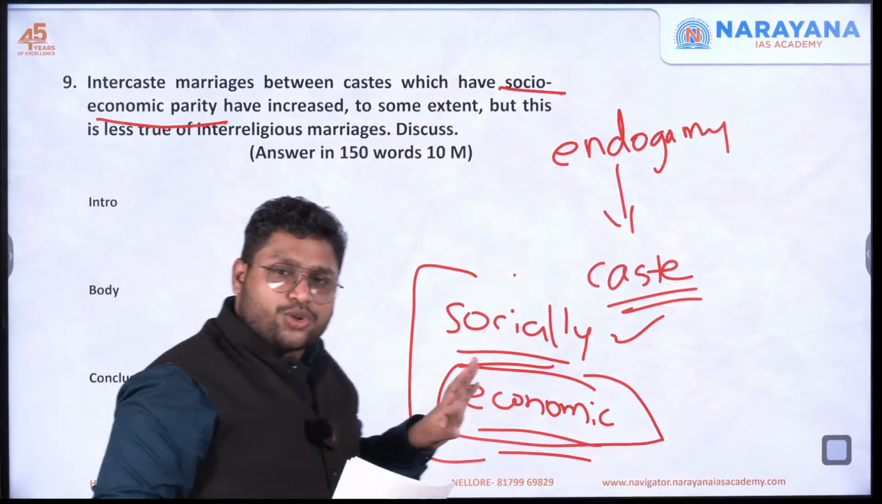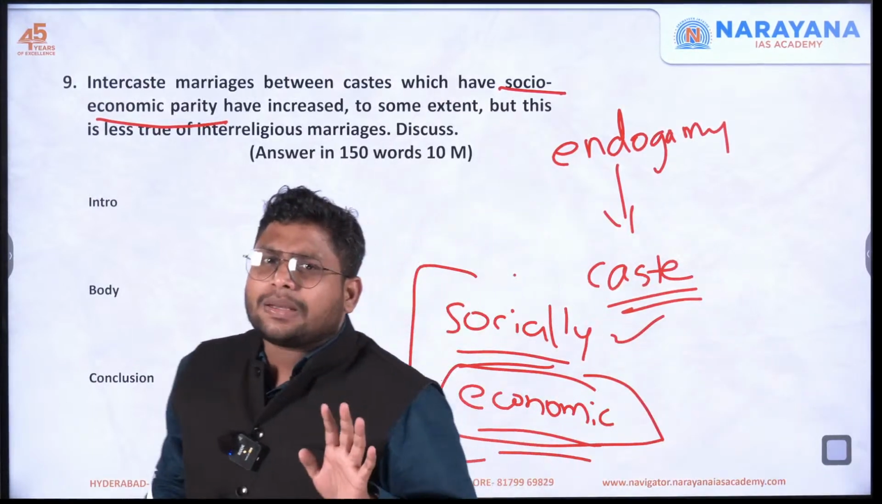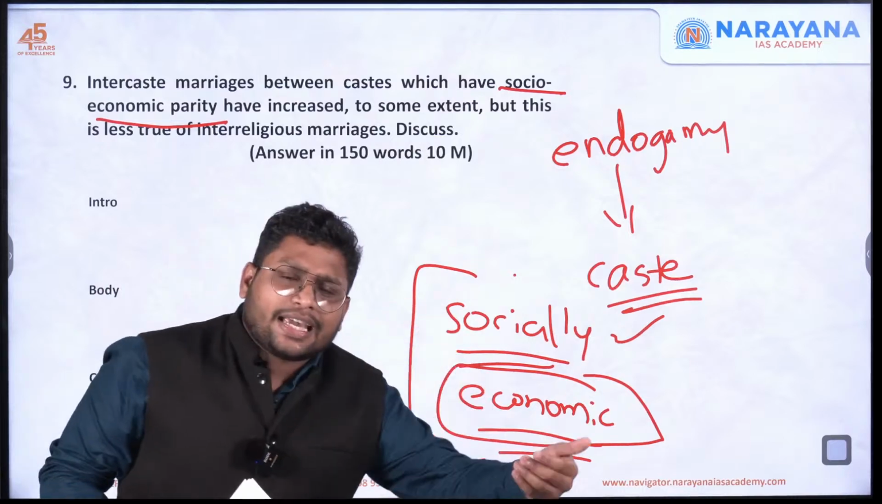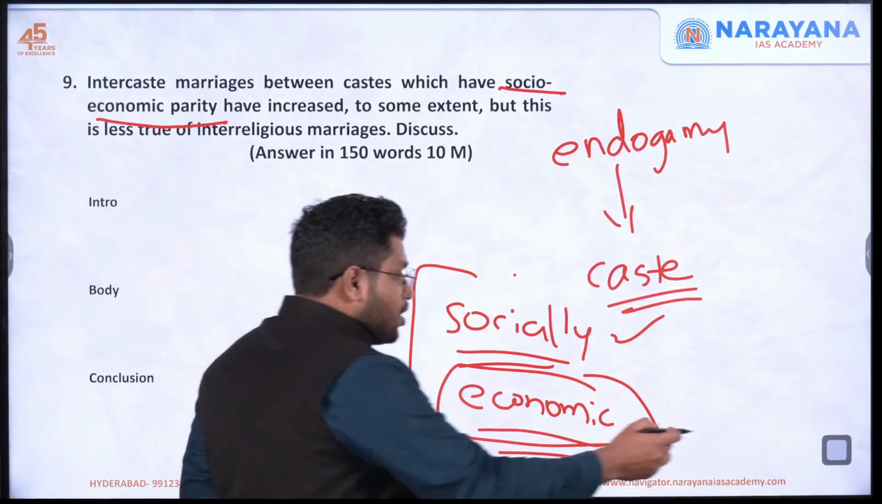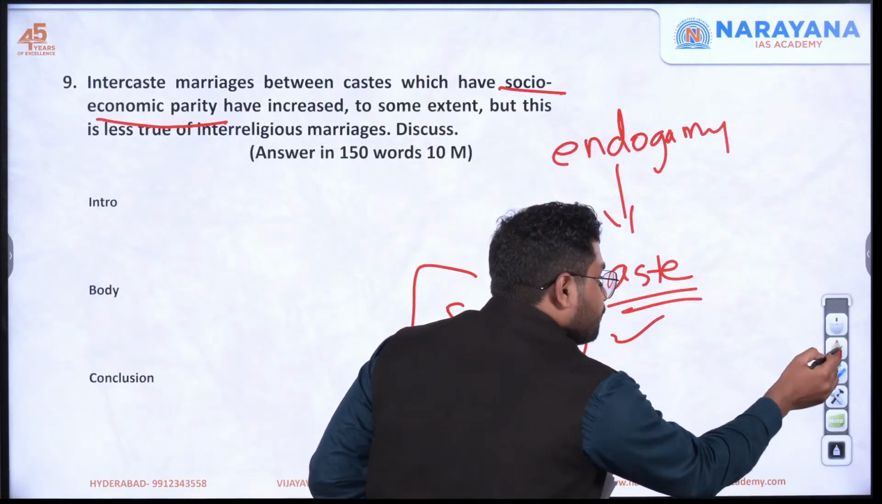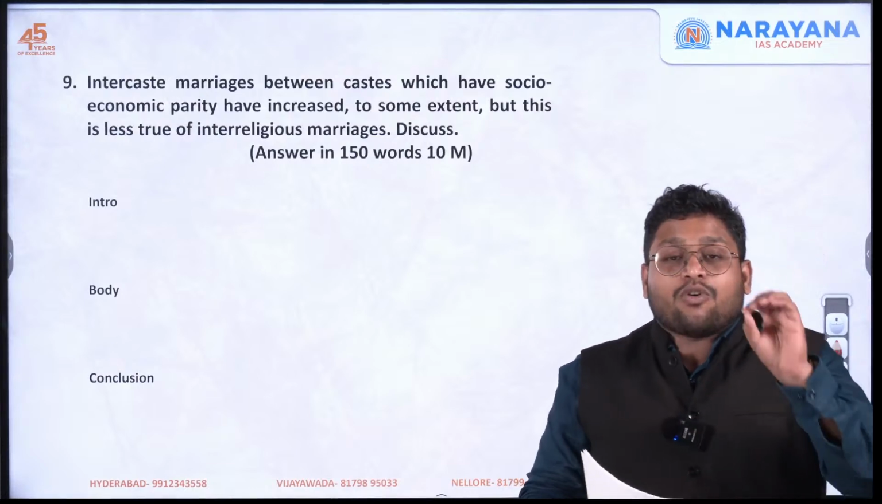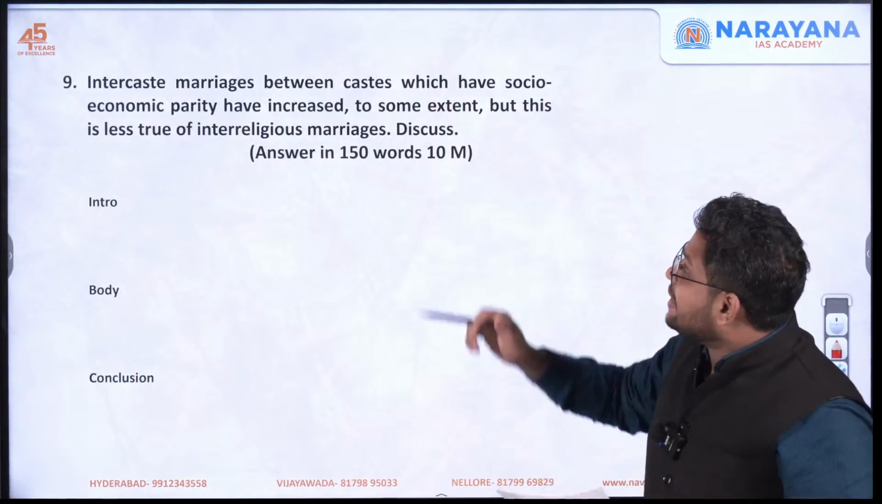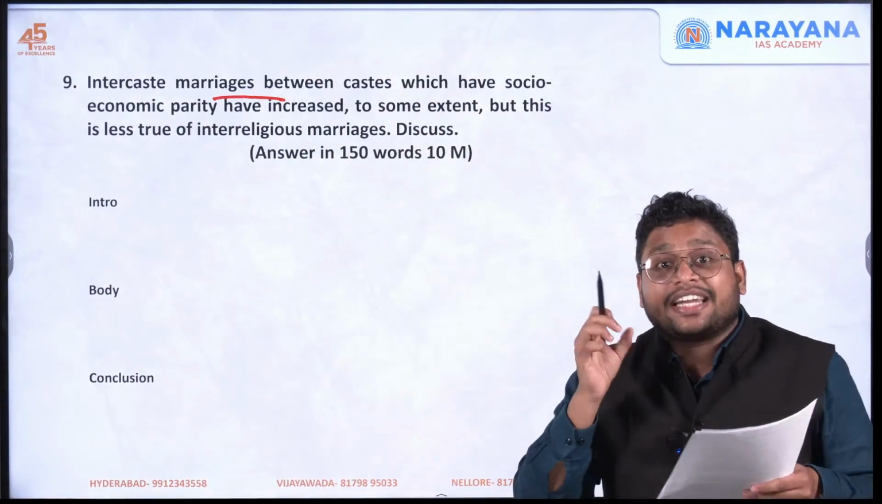Now, here you have to show why this is happening. This is a good thing that intercaste marriages are taking place. But inter-religious marriages are not taking place. So this you need to think about. First of all, you will mention intercaste marriages. What are the factors behind this intercaste marriage which is taking place nowadays? Why are they taking place?